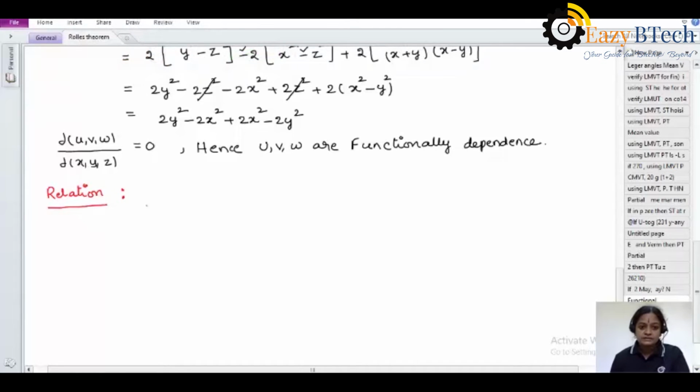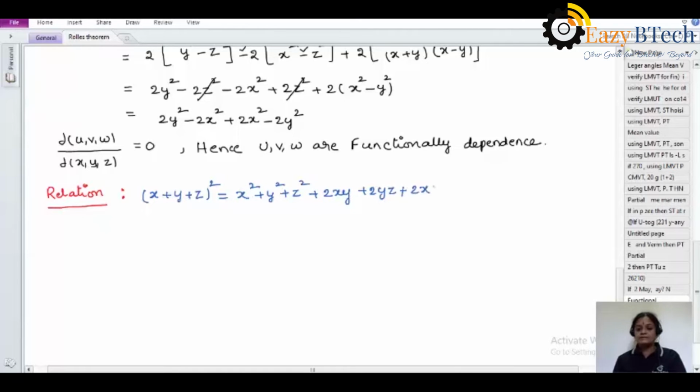To find the relation here, at first write the simple formula, that is x plus y plus z whole square, using the a plus b plus c whole square formula: a square plus b square plus c square plus 2ab plus 2bc plus 2ca. So, x square plus y square plus z square, and 2 common, xy plus yz plus zx.